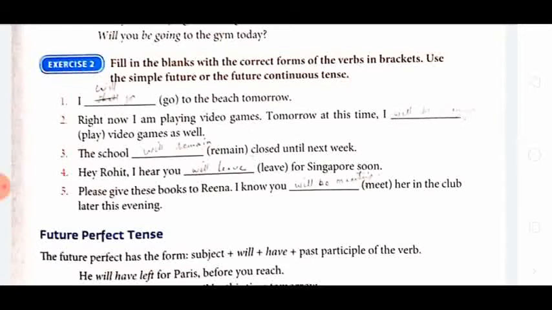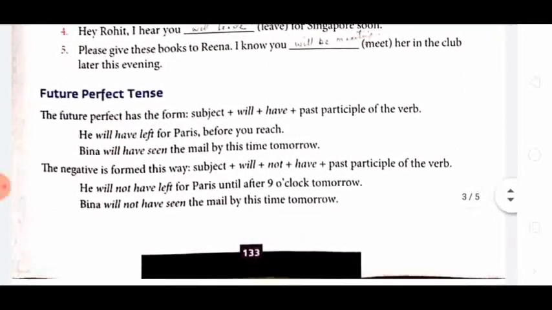Right now I am playing video games. See, try to understand this. Right now I am playing video games, so at that time the speaker is playing video games. Tomorrow at this time, another action will be in progress. So that will be in the future continuous: will be playing. Okay. Now the third type is the future perfect tense.